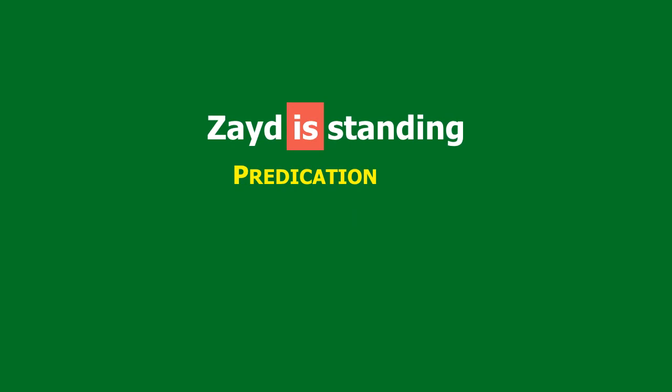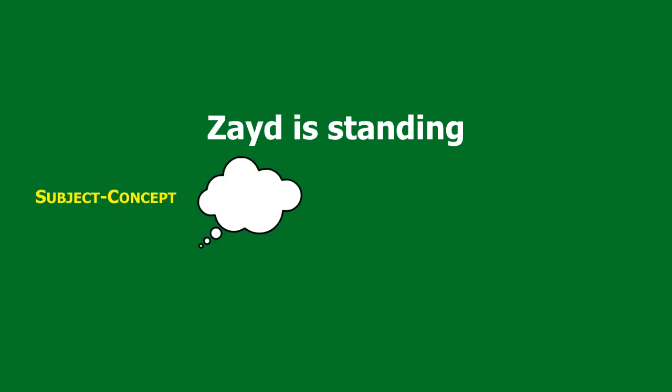So we'll be focusing on predication. So what is it? What is a predication? Well, in order to understand what a predication is, this is how the scholars of Islamic logic explain it. They said that in the proposition, there's something called a subject concept. What's the subject concept? It's the concept of Zayd that exists in the mind.